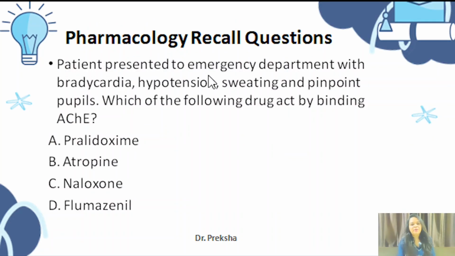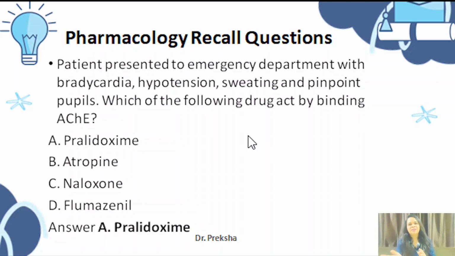Now, a patient presented to the emergency department with bradycardia, hypotension, sweating, and pinpoint pupil. Which of the following drugs acts by binding to acetylcholine esterase? Pralidoxime, atropine, naloxone, and flumazenil. This was a very easy question. Pralidoxime acts by reversing the acetylcholine esterase enzyme inhibition. So the answer here will be pralidoxime.